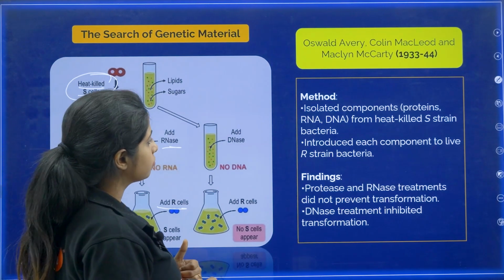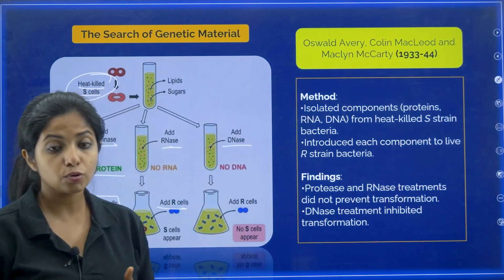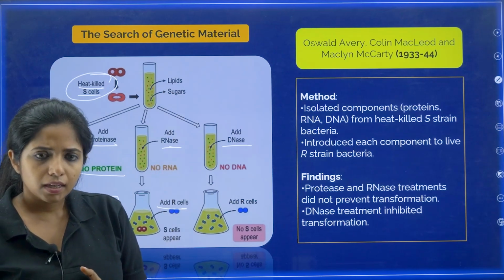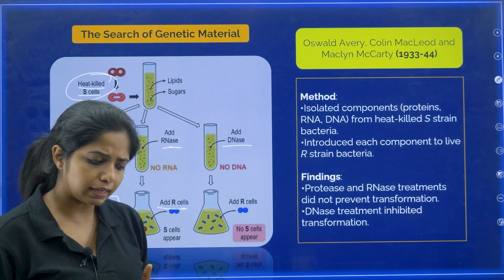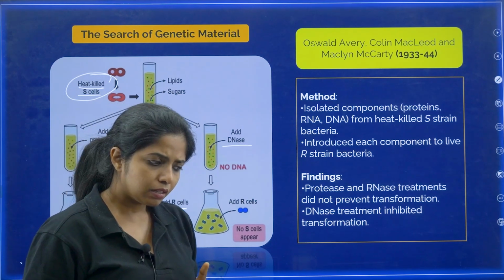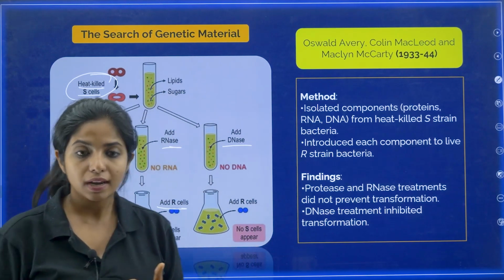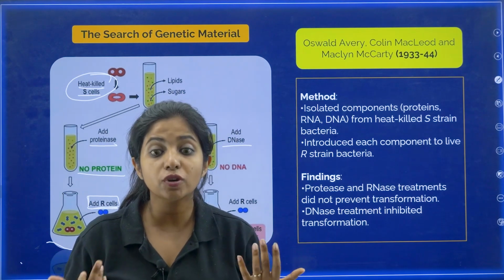Then he took one more thing. Again heat killed S strain, and he put DNase, that is going to damage the DNA of the heat killed S strain if at all it's there. And then he mixed with R strain, and then he found that the mouse didn't die. Why the mouse didn't die, my dear children? Because transformation was not taking place.